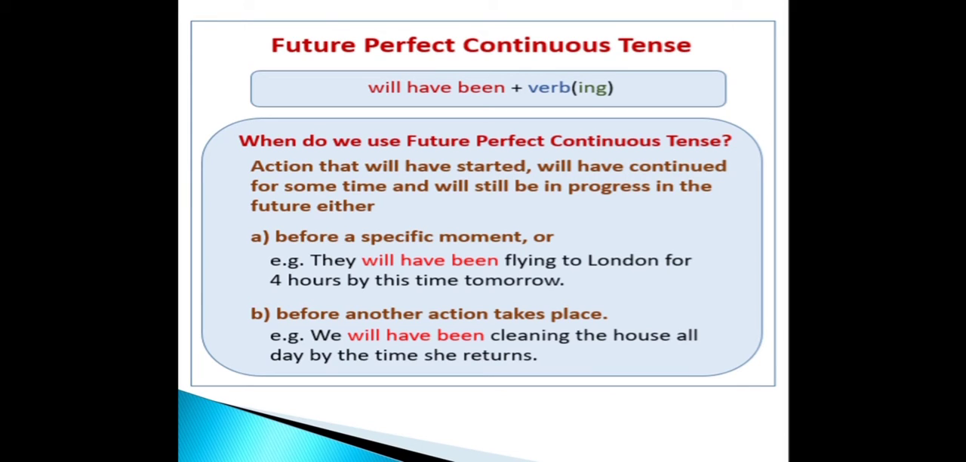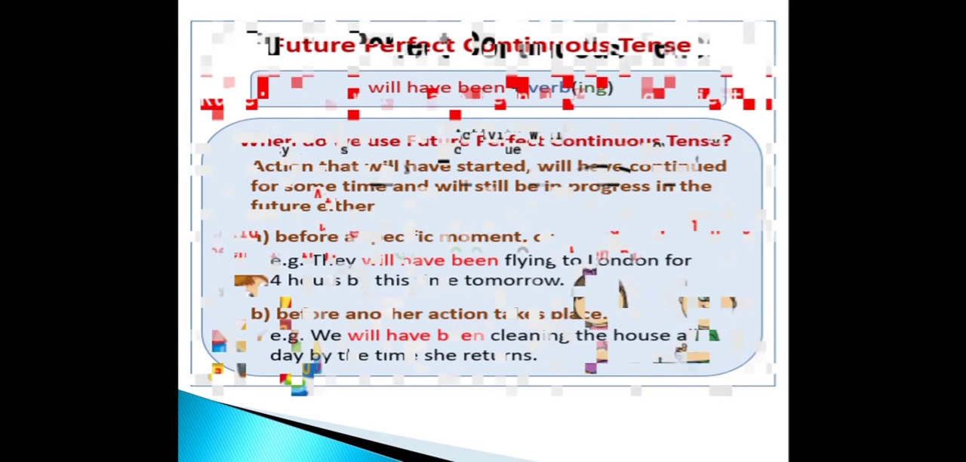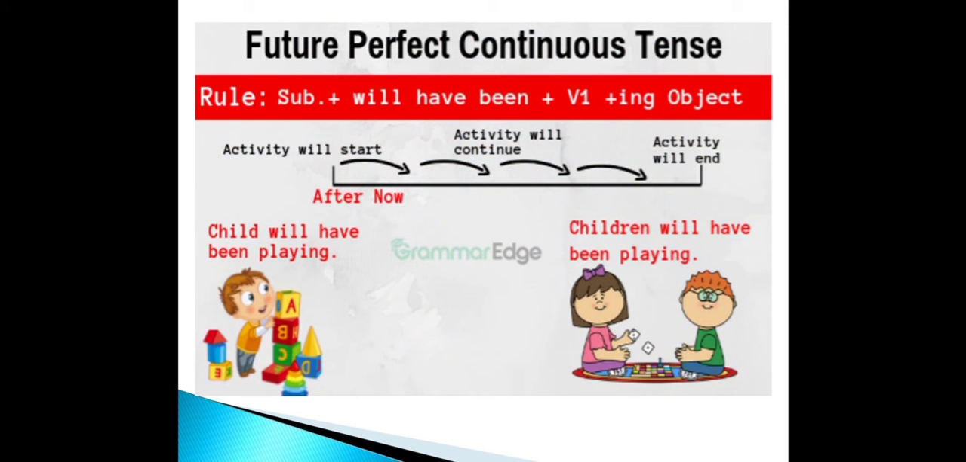For example, they will have been flying to London for 4 hours by this time tomorrow. Or before another action takes place, we will have been cleaning the house all day by the time she returns. Let us look into the rule or the format for converting a sentence to future perfect continuous tense. You use the subject plus will have been plus the ing form of verb plus the object.